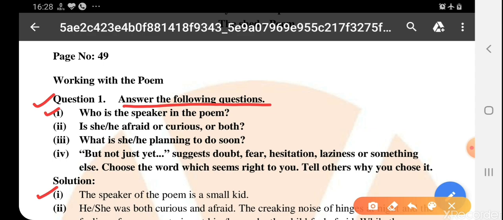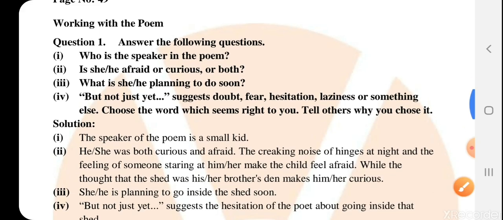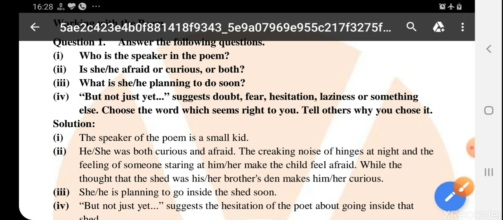Clear? आगे देखते हैं. Question 2 we can see here is: was she or he afraid or curious or both? Who is she or he here? That small kid, that little child. So the question is that in this poem, is he afraid or curious?